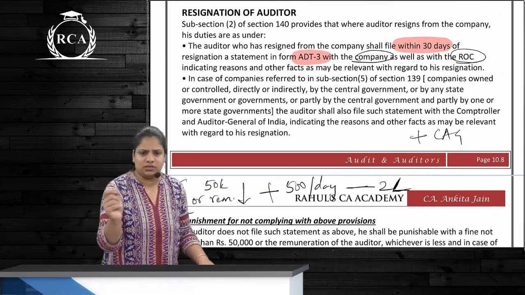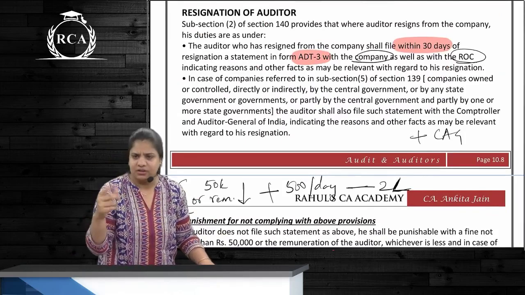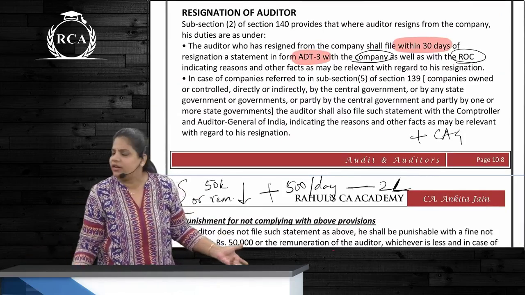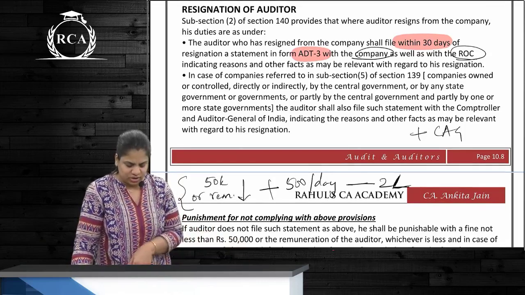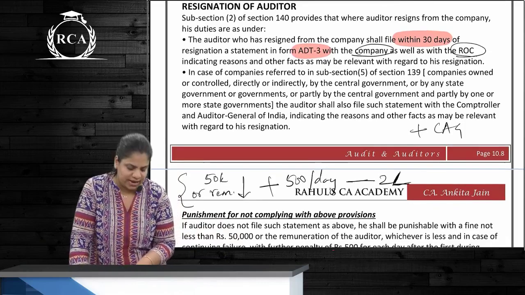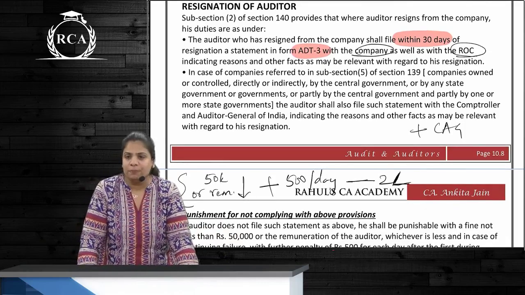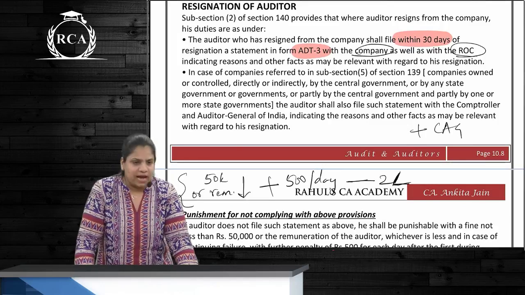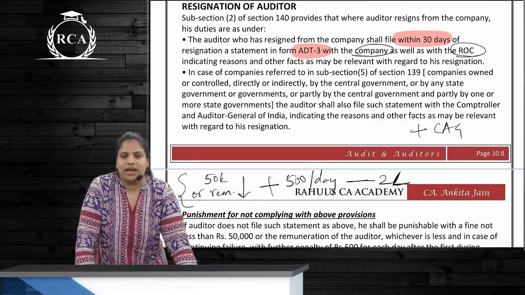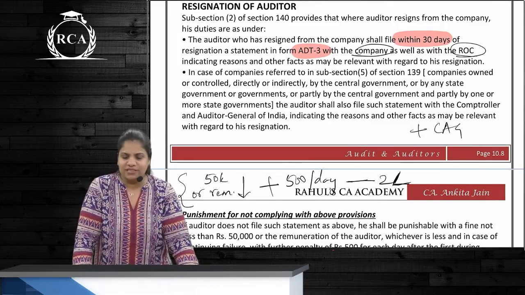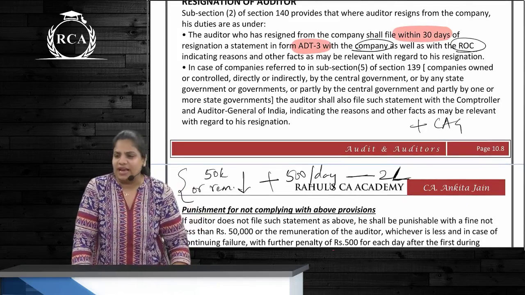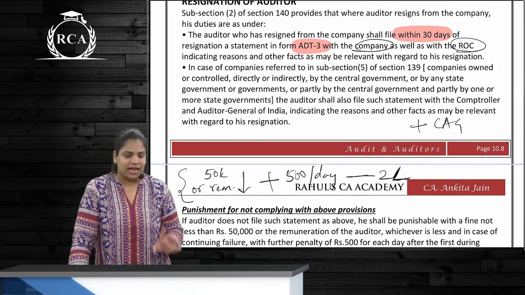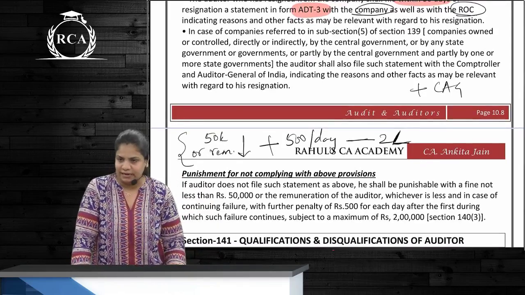Resignation means what? Who is giving resignation? Auditor. Means auditor does not want to continue as an auditor. Can he resign? Yes. And when auditor gives this notice, he has to also file a form called ADT 3 with whom? Company as well as with ROC. Within how many days? 30 days of his resignation. If it's a government company, then company, ROC and C and AG as well. With these three, ADT 3 has to be filed, correct?